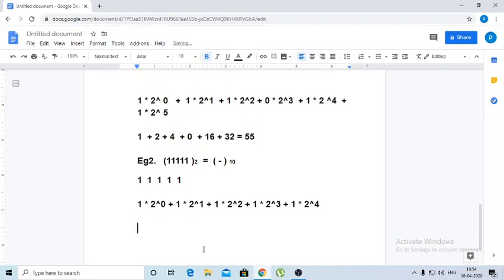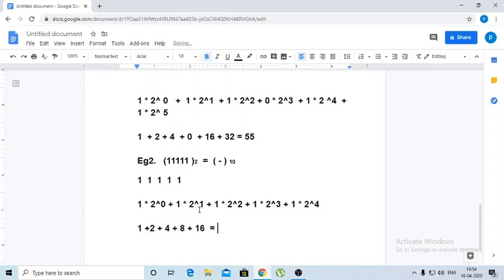Then how much did you get? 2 power 0 is 1. So 1 plus 2 power 1 which is 2. Third value 2 power 2 is 4, plus 2 power 3 is 8, plus 2 power 4 is 16. Then how much did you get here?